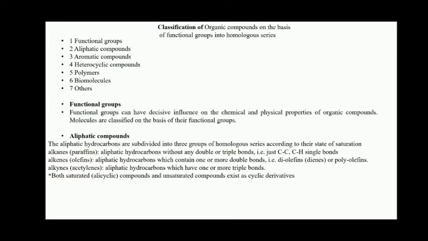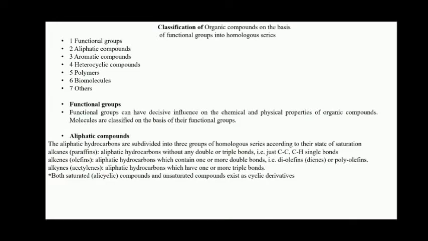First, alkanes, in which the carbons are sp3 hybridized. Here the aliphatic hydrocarbon has no double or triple bond, so we see a single bond with the adjacent carbon, otherwise hydrogen atoms.